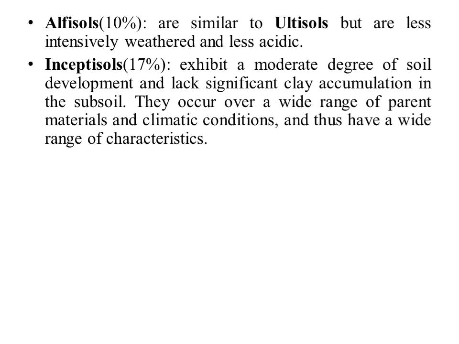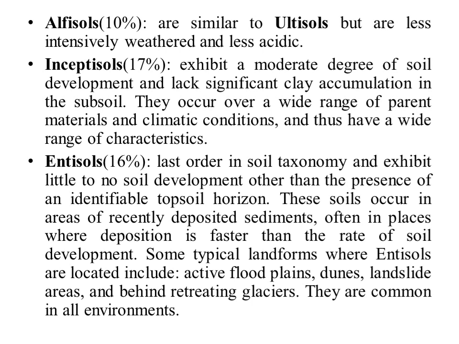Next is Inceptisols. Inceptisols exhibit a moderate degree of soil development and lack significant clay accumulation in subsoils. These inceptisols represent a maximum of 17% of the earth's glacier-free surface. They occur over a wide range of parental materials and climatic conditions and thus have a wide range of characteristics. Next is entisols. This is the last order in soil taxonomy and exhibits no soil development or no litter layer.